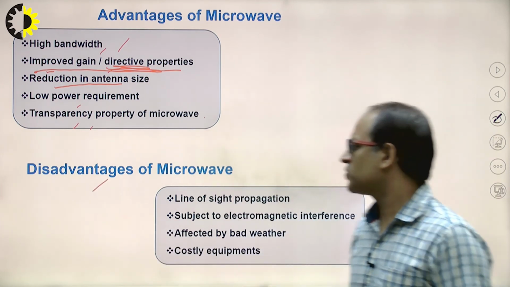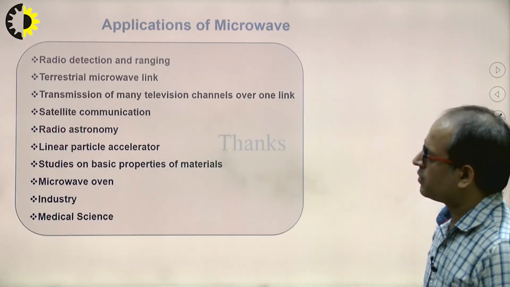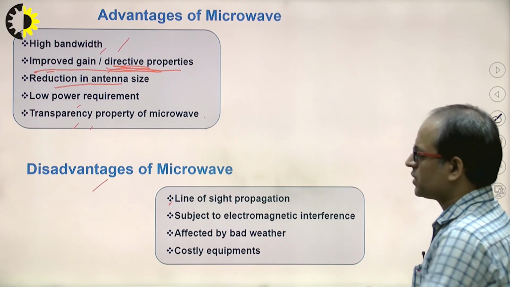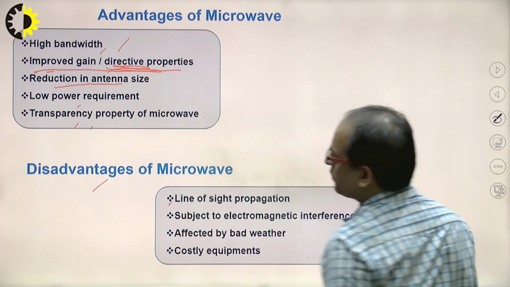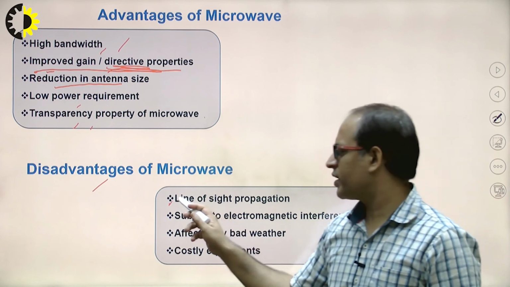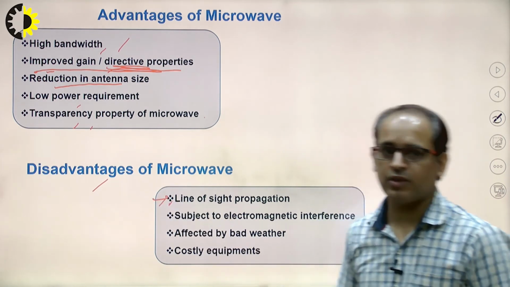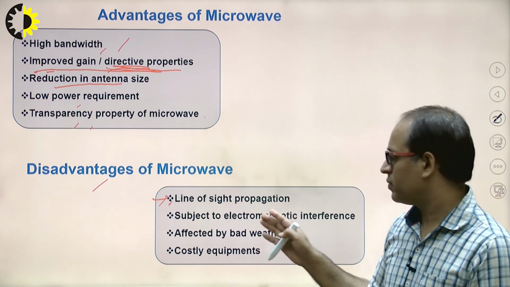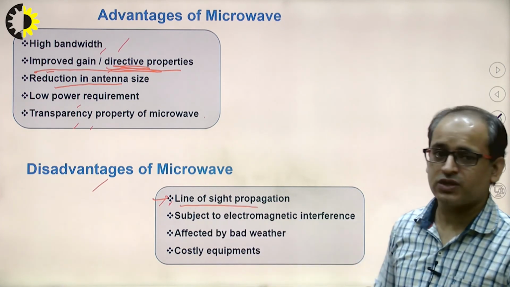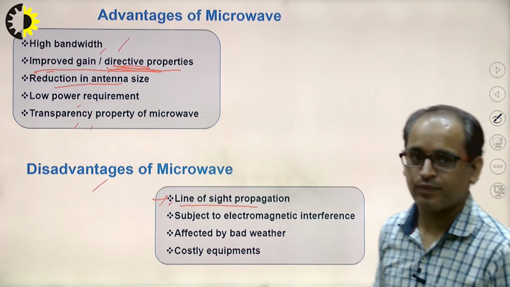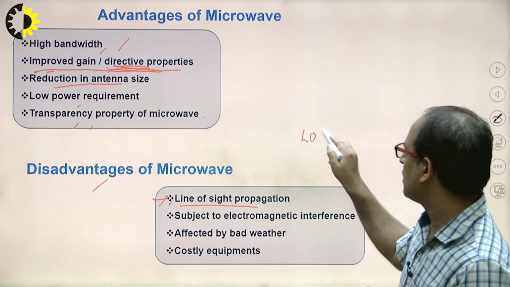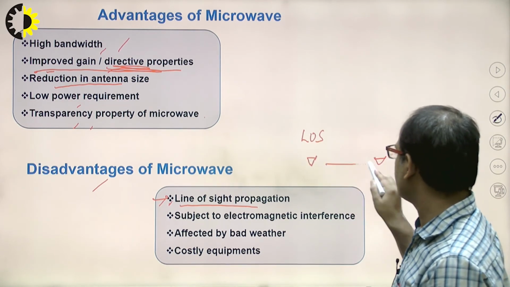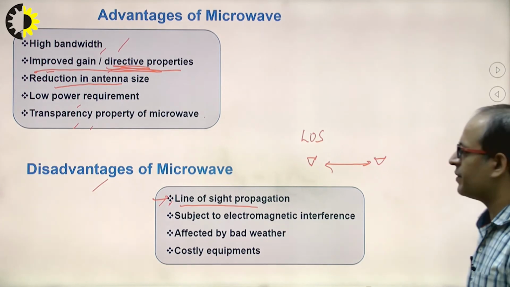What are the disadvantages of microwave? First one is line of sight communication. Due to its directive property, we can only use line of sight communication. Means we cannot use it for propagation where line of sight will not be there. Line of sight means the transmitter and the receiver must be in the same line. Clear?